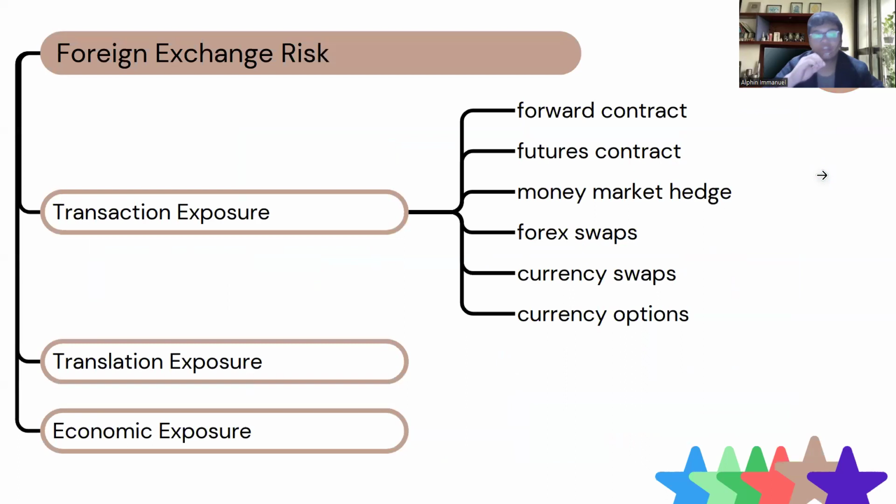Next is foreign exchange risk. We divide it into three exposures or risks. The first is transaction exposure. There are 6 methods that you can learn to mitigate, to lower the transaction exposure or transaction risk. The first is the forward contract. The second is the futures contract, then money market hedge, forex swaps, currency swaps, and currency options. The second exposure is translation exposure, and the third is economic exposure.